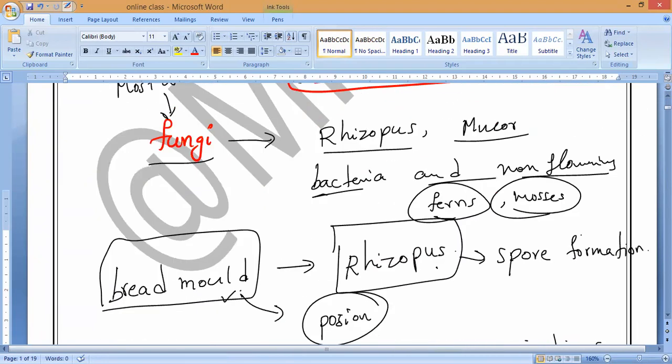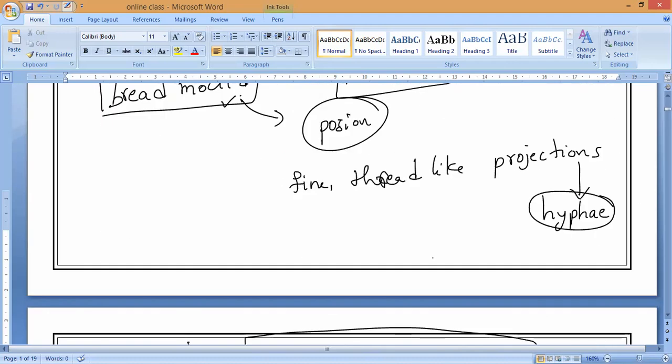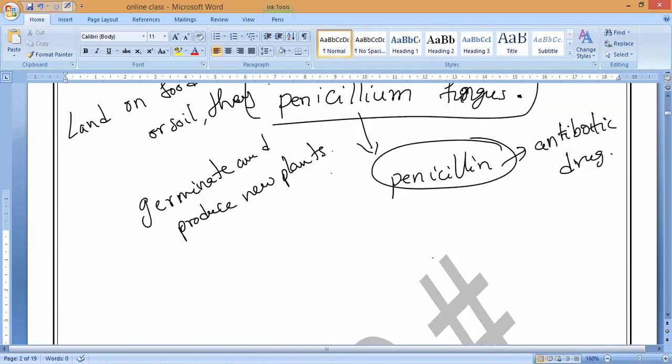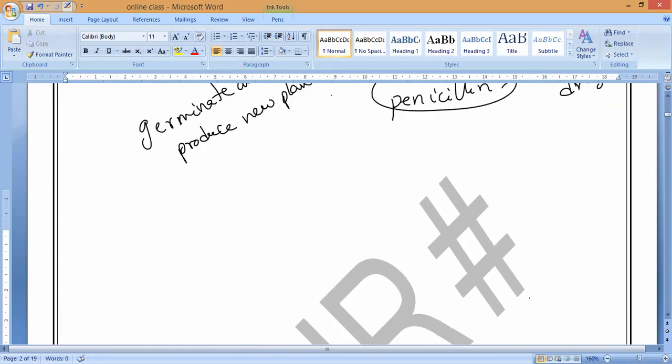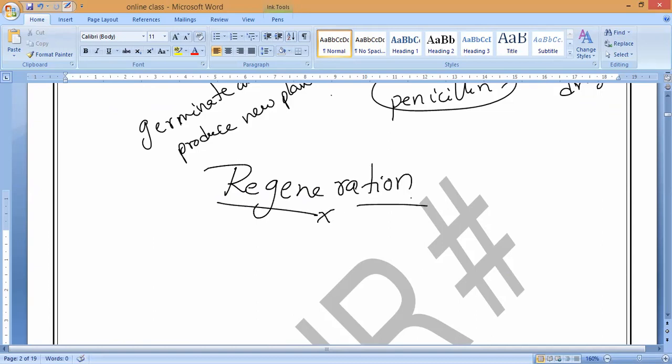One more example of spore formation is Penicillium fungus, which also grows by forming spores only. So this is all about spore formation. The next type of asexual reproduction method is called regeneration. What do we mean by regeneration, and what are the examples of this asexual reproductive method? That we will see now.